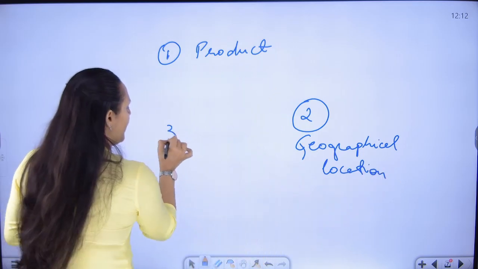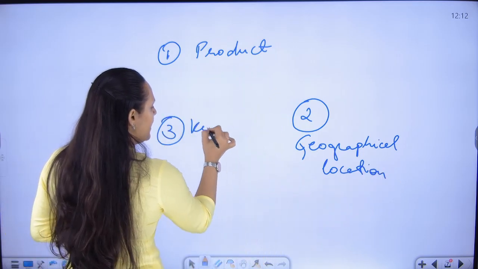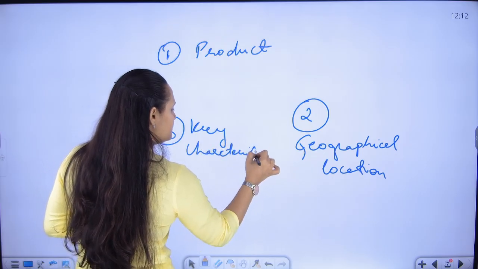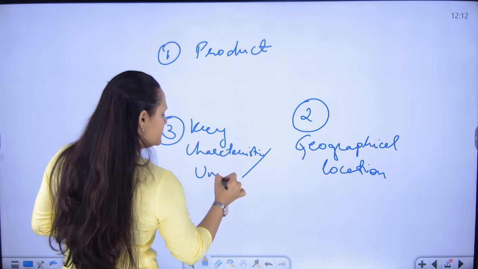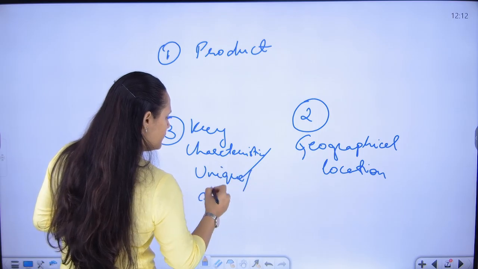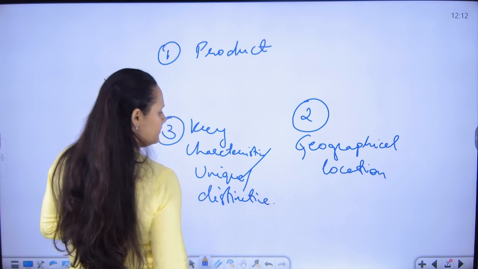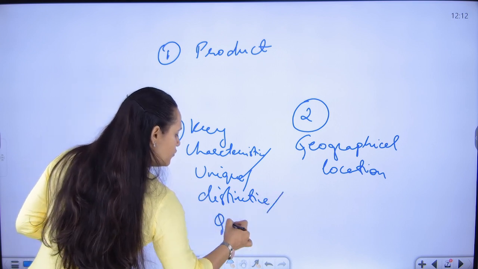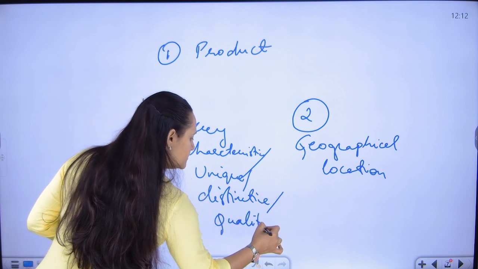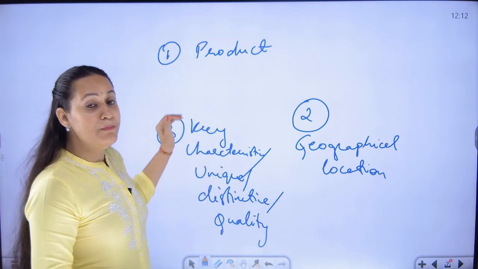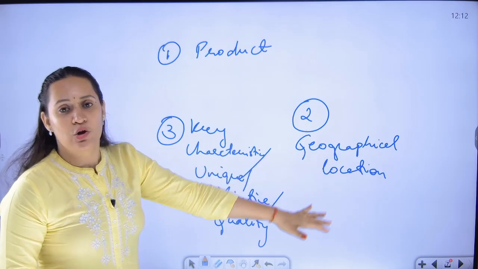And third requirement is that it has some kind of key characteristic, some kind of uniqueness, some kind of distinctive feature, some set level of quality standards, and these quality standards are there in the product merely because of the geographical location.